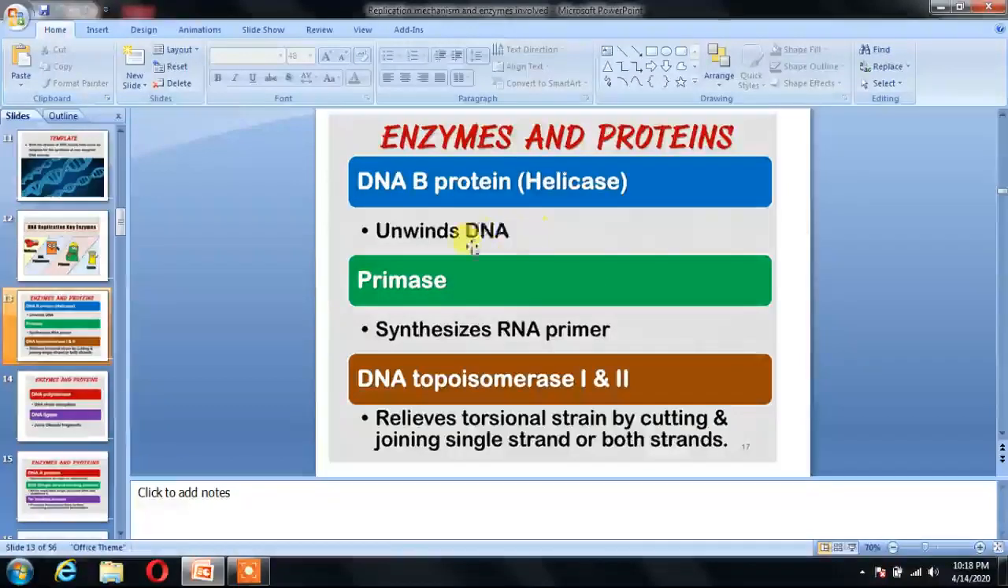Enzymes and proteins. First of all, helicase, also known as DnaB protein. It unwinds the DNA because DNA is highly supercoiled. Then primase, with the help of many types of proteins, which we call the primosome, synthesizes the RNA primer, and after the synthesis of the RNA primer, the DNA replication process starts. DNA topoisomerase 1 and 2 relieve torsional strain by cutting and joining the single strand or both strands.